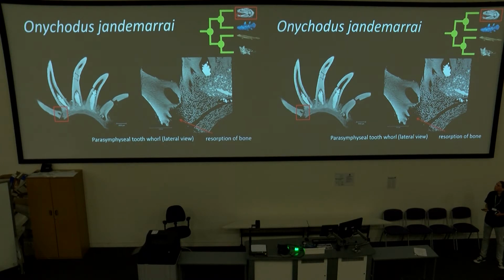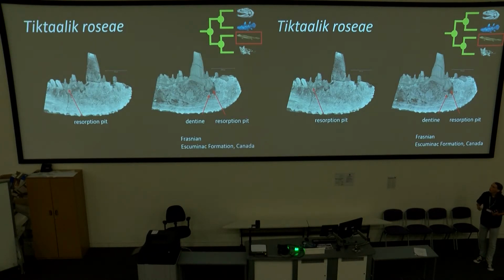I also looked into Tiktaalik. Unfortunately, the scan wasn't good enough to trace the resorption lines, but there is no evidence for an intra-osseous replacement, as there are no teeth developing under the standing dentition, but there are resorption pits that indicate that teeth have been shed through basal resorption. So Tiktaalik likely had an extra-osseous replacement mechanism.